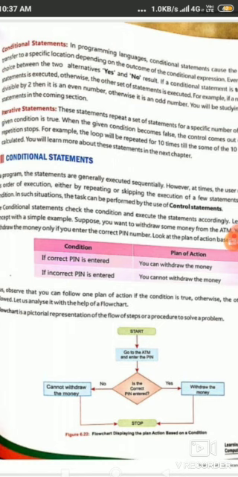Let us understand this concept with a simple example. Suppose we want to withdraw some money from the ATM. We will be allowed to withdraw the money only if we enter the correct PIN number. Look at the plan of action based on the condition. If the correct PIN number is entered, we can withdraw the money. If an incorrect PIN is entered, we cannot withdraw the money. Thus, observe that we can follow one plan of action if the condition is true. Otherwise, the other plan of action is followed.